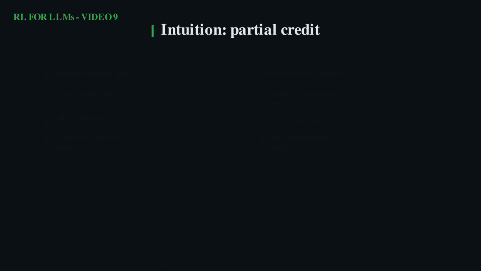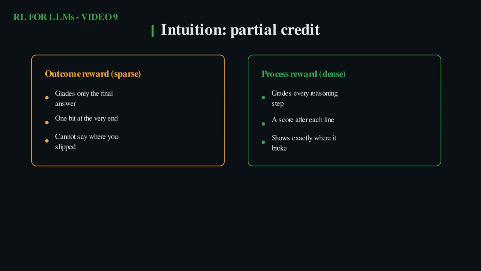Think of a maths teacher marking an exam. A teacher who only marks the final answer teaches you almost nothing. You know you failed, but not where. A teacher who marks every line shows exactly which step went wrong. That is the whole difference. Outcome reward is the final answer only, sparse. Process reward is a score per step, dense.